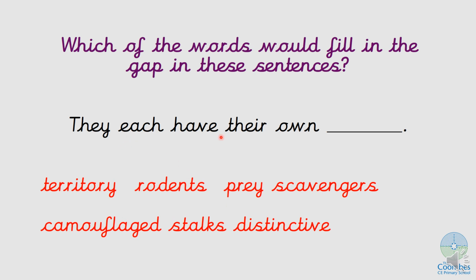They each have their own. Do they have their own territory? Do they have their own rodents? Prey. Scavengers. Do they have their own camouflaged? Do they have their own stalks? Do they have their own distinctive? What do they all have? They all have their own space. Okay, they guard it because it's theirs. It is territory. Well done.